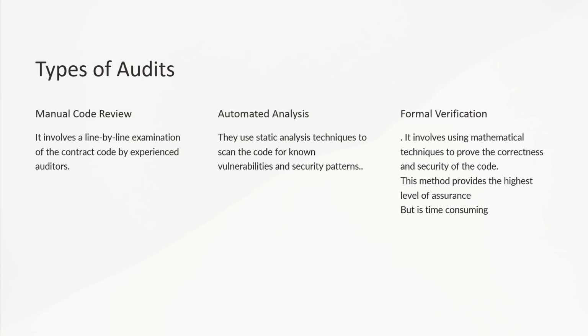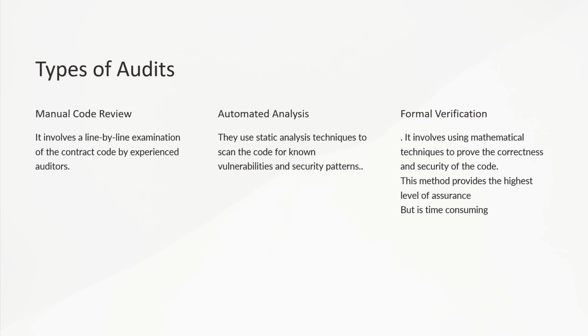Automated tools play a significant role in smart contract auditing. They use static analysis techniques to scan the code for known vulnerabilities and security patterns. These tools are efficient in identifying common weaknesses and can quickly analyze large amounts of code. However, they may miss more complex or nuanced issues that require human expertise.